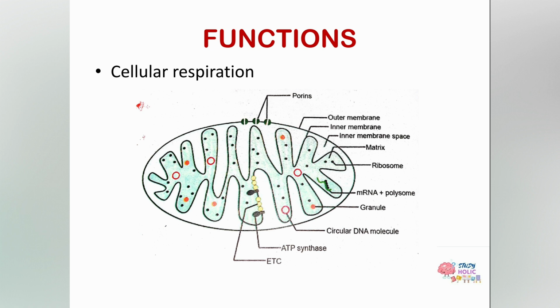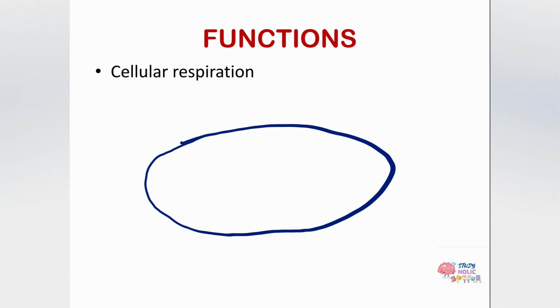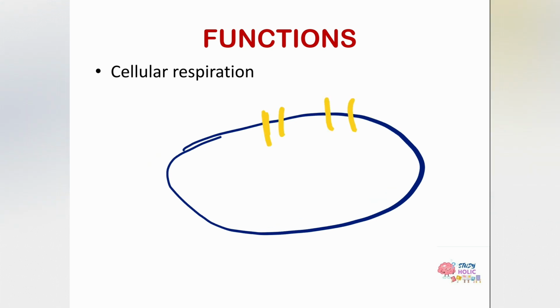Let's discuss the outer membrane first. I'm going to draw over here. This is the outer membrane, a gross diagram. As you can see, the outer membrane is smooth in appearance, and it is also somewhat like a sieve due to the presence of porins.